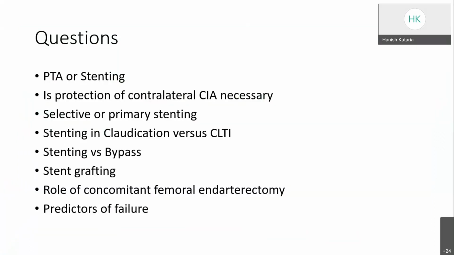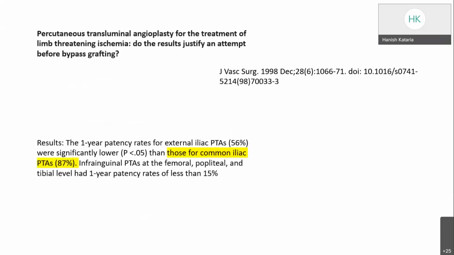Then various questions arise: whether we should do only angioplasty or stenting along with it, whether protection of the contralateral common iliac artery is necessary, whether we should do selective or primary stenting, what about the role of stenting in claudication and chronic limb threatening ischemia, the role of stent grafting, the role of concomitant femoral endarterectomy, and what are the predictors of failure. So the first question is whether we should do only angioplasty or stenting along with it.